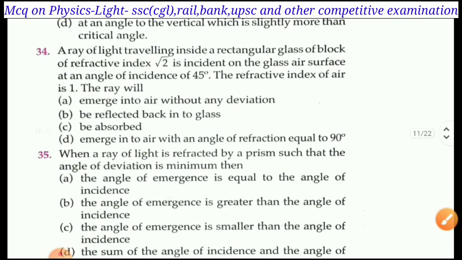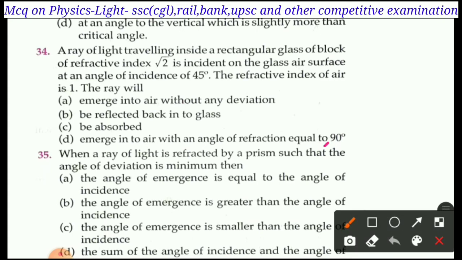Next question is question number 34. A ray of light traveling inside a rectangular glass block of refractive index √2 is incident on the glass-air surface at an angle of incidence 45 degree. The refractive index of air is 1. The ray will: A, emerge into air without any deviation; B, be reflected back into glass; C, be absorbed; D, emerge into air with an angle of refraction equal to, here it is 45 degree, not 90 degree.